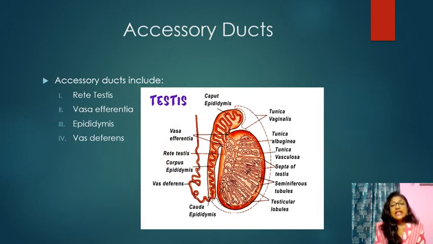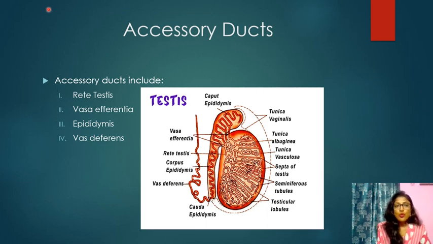Accessory ducts. These accessory ducts include four things. First one, that is rete testis. Second one, that is vasa efferentia. Third one, that is epididymis. Fourth one, that is vas deferens. So these four ducts together help to move the sperm through the reproductive system smoothly.